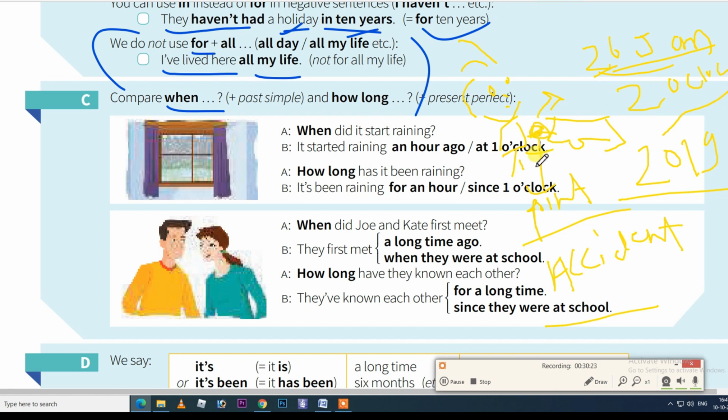I think my camera stopped working. I don't know what happened, whether it got recorded or not. I'm so sorry guys, the camera stopped working.